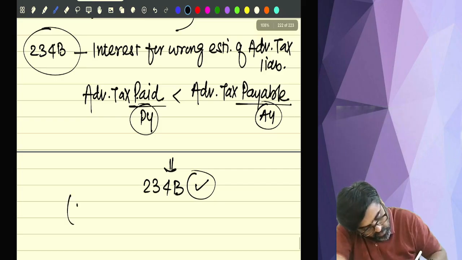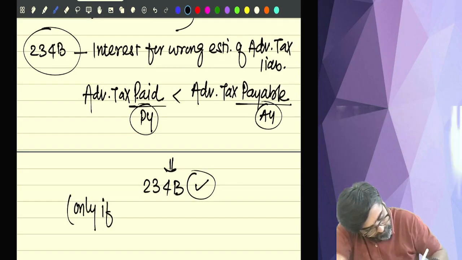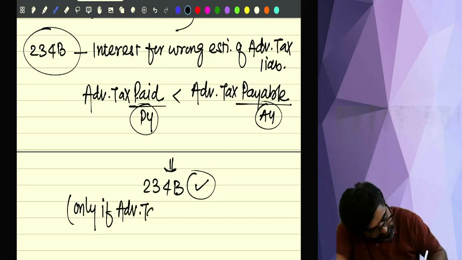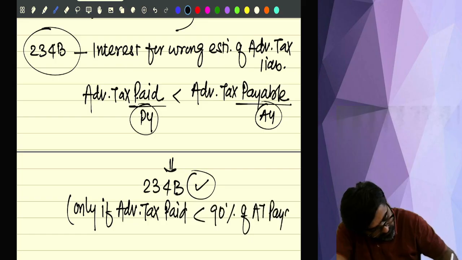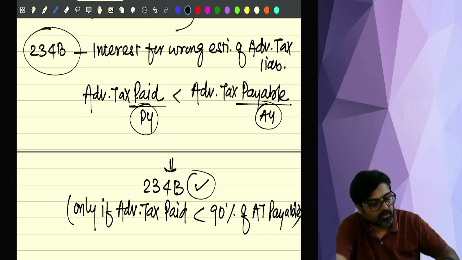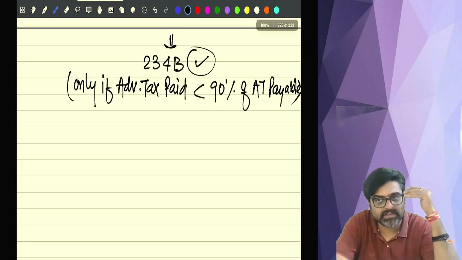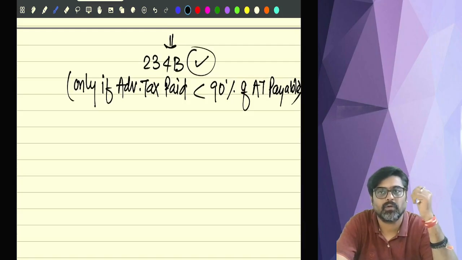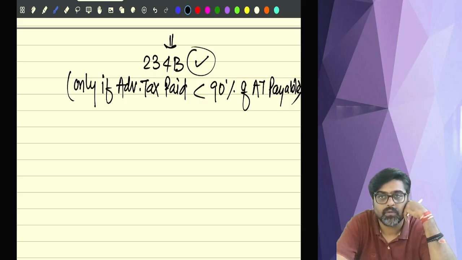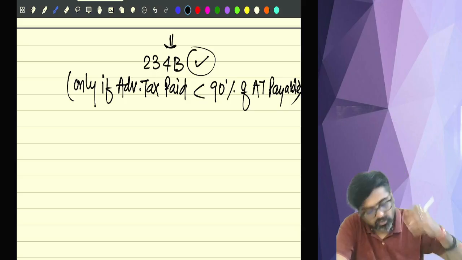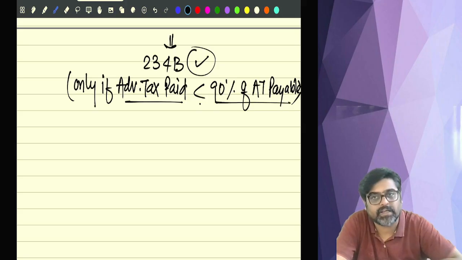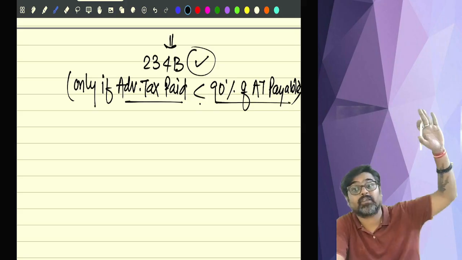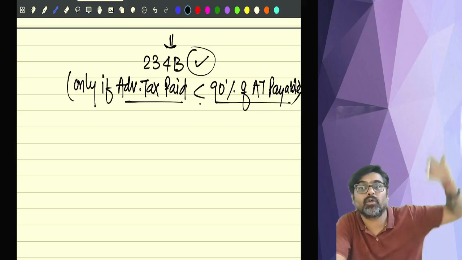But 234B applies only if advance tax paid is less than 90% of advance tax payable. So whatever advance tax was payable, at least 90% of that you should have paid, but you have paid less than that. So if the advance tax actually paid by you is less than 90% of advance tax payable, which you will come to know in the assessment year when you make the calculation.